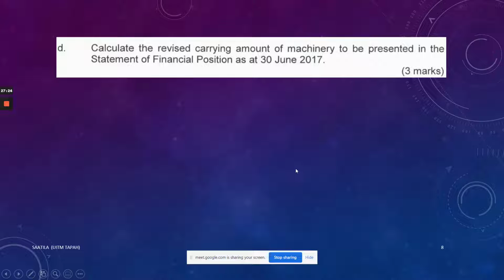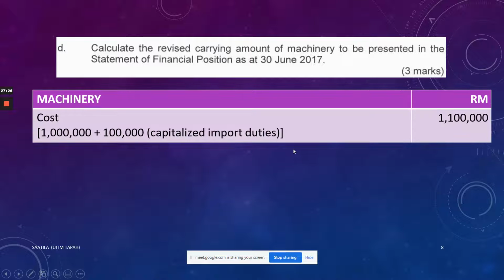Okay, and you are asked to also calculate the revised carrying amount of the machinery. So machinery will be presented as PPE in the statement of financial position. When you are asked to calculate carrying amount, you need to understand this is cost minus accumulated depreciation minus accumulated impairment loss.